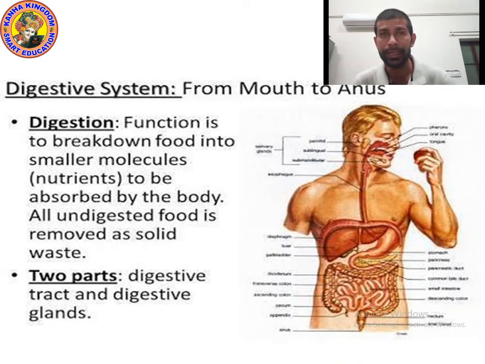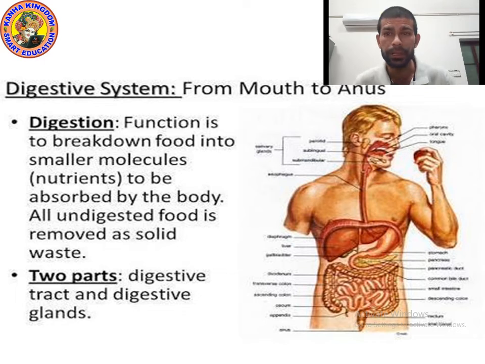And the remaining undigested food is removed by our body as solid waste. So what is digestion? The process of breaking down complex substances into simpler substances, or you can say into smaller, simpler molecules, is known as digestion.